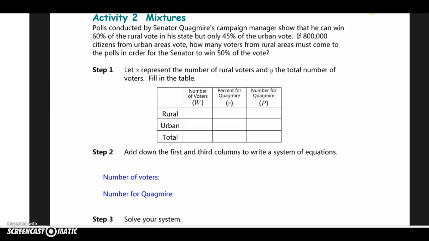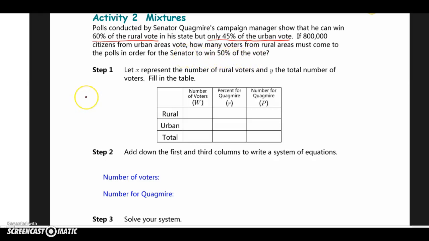Okay, activity 2 talks about mixtures. It says polls conducted by Senator Quagmire's campaign manager show that he can win 60% of the rural vote in a state, but only 45% of the urban vote, and 800,000 citizens from the urban areas vote. So for the urban, this many vote. How many voters from rural areas must come to the polls in order for the senator to win 50% of the vote?